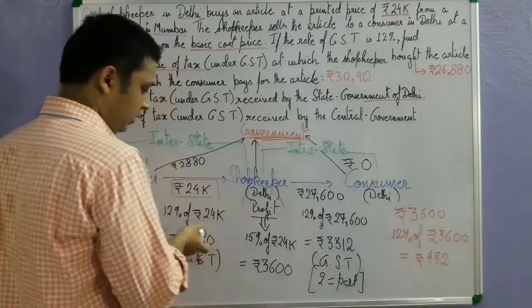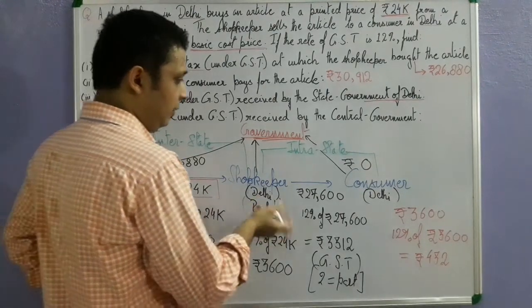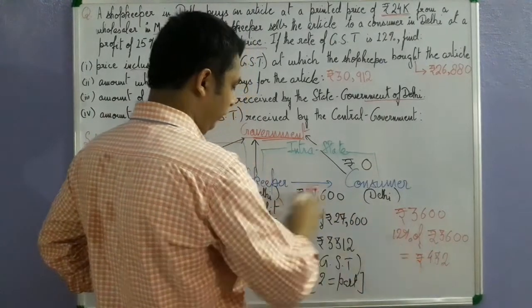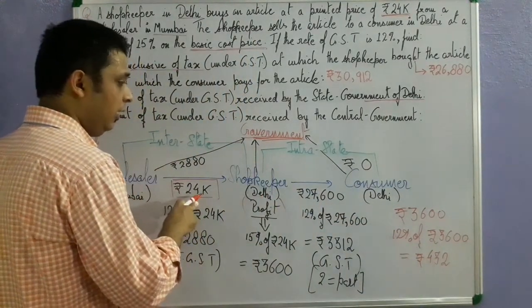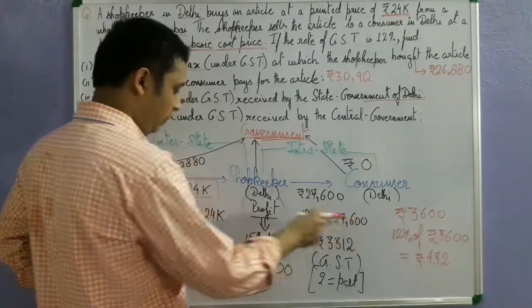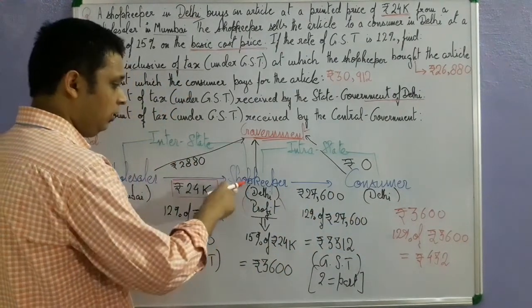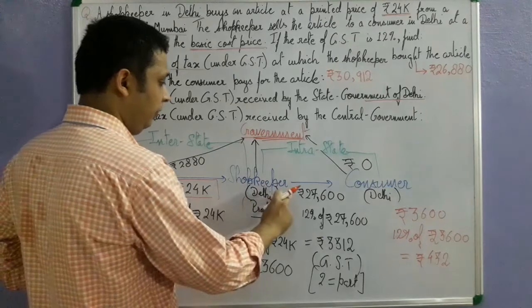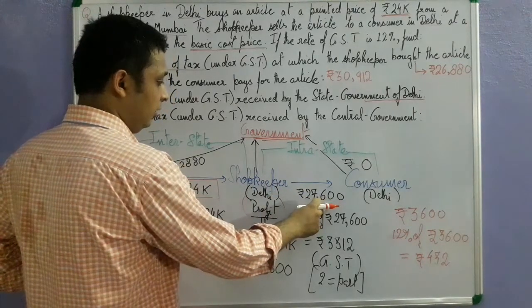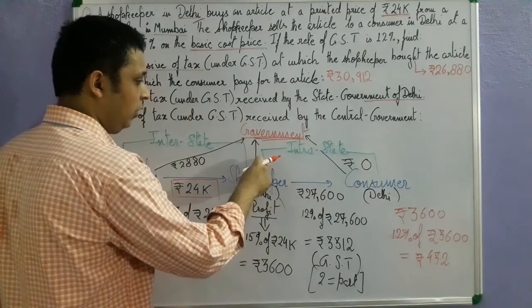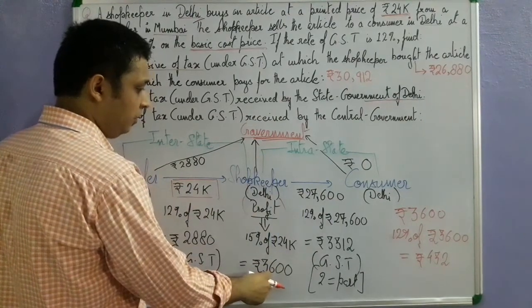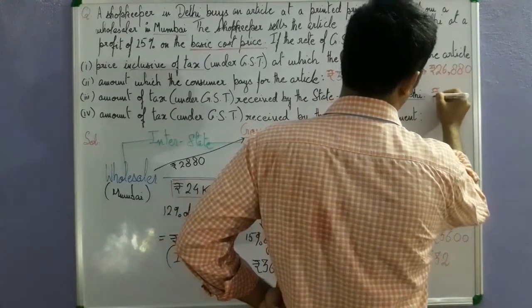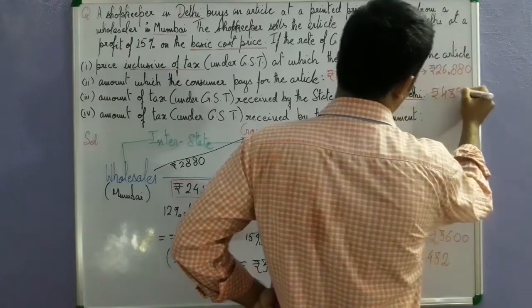Because this is the input GST and then he is gaining a profit. So let us see the tax on this. I have already explained to you that if he would have sold it for rupees 24,000, then whatever GST he would have got would be the same as 2880, and you know that the shopkeeper has to give the balance because he has already paid the GST. But in that case, with 24,000 in this place, the GST will be the same, so the balance will go here as 0. But then since he is earning this much profit, the balance will be this much. So let us write this as our answer here. So the answer to the third part of the question is this.